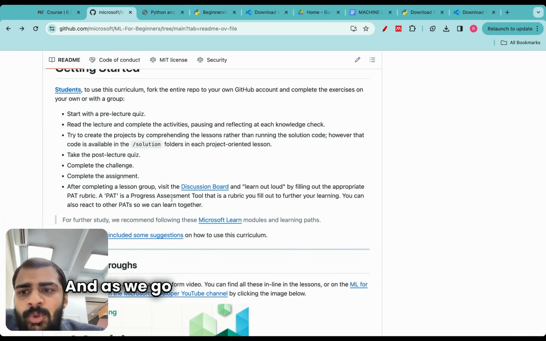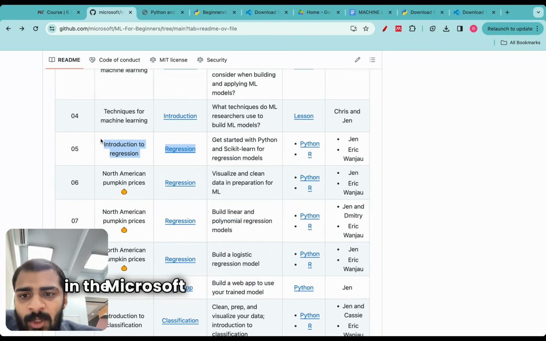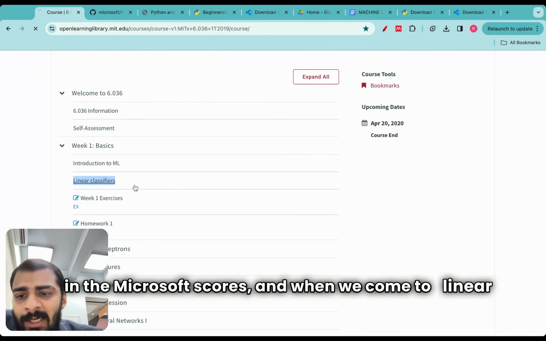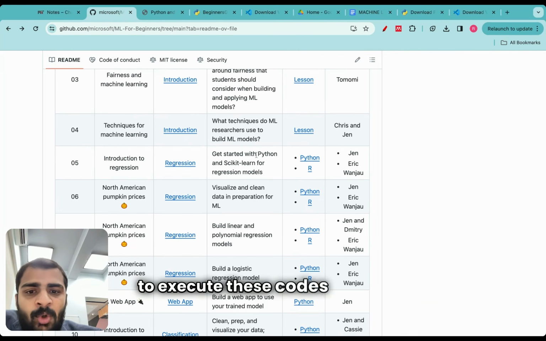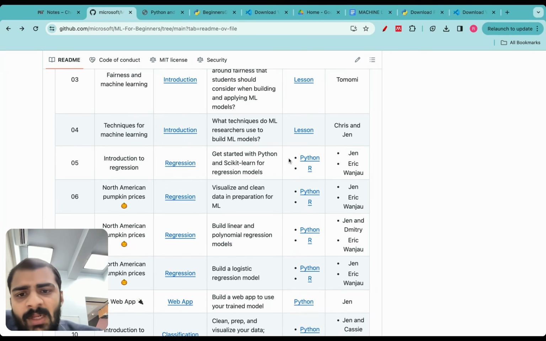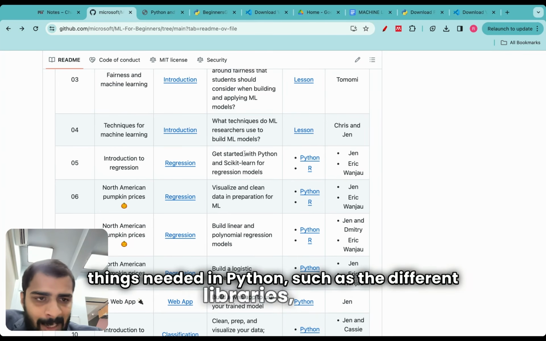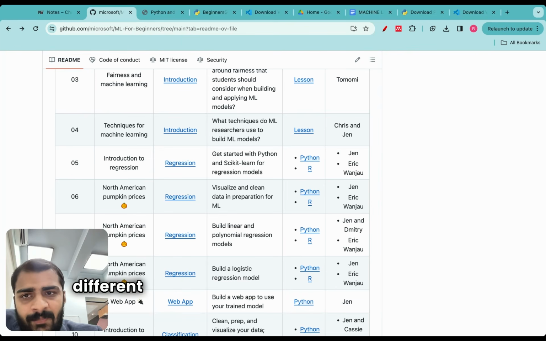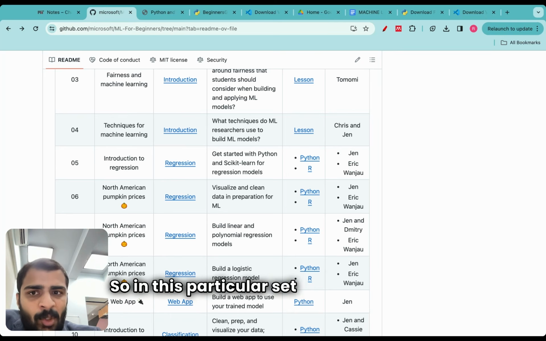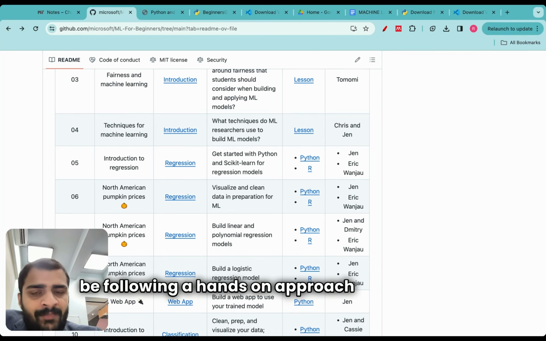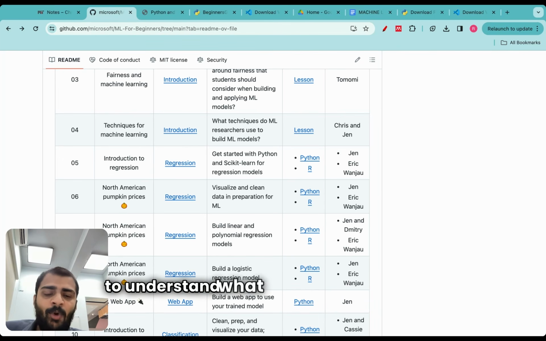And as we go through different lectures, such as when we come to the regression lecture over here in the Microsoft course, and when we come to linear classifiers, there will be a time when we will need to execute these codes in Python. At that time, I'll of course go through the different things needed in Python, such as the different libraries, and how different code lines or commands work in Python. So in this particular set of videos, we'll be following a hands-on approach where we'll be learning through the results first and then trying to understand what is written in the code.